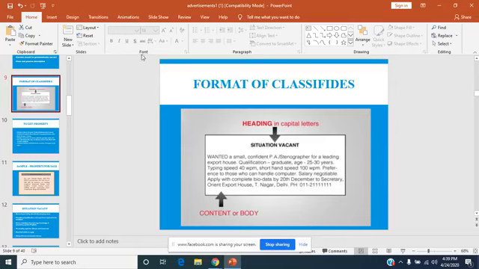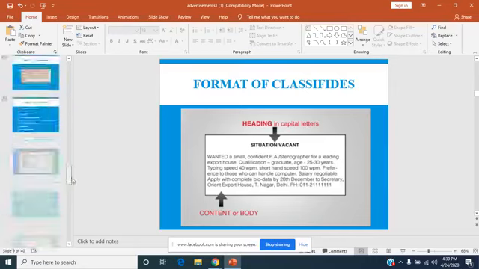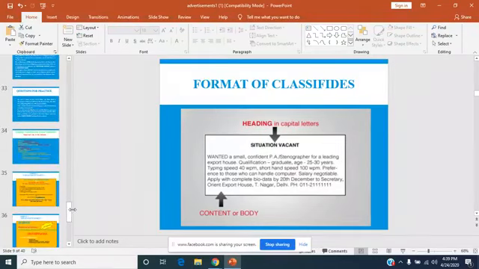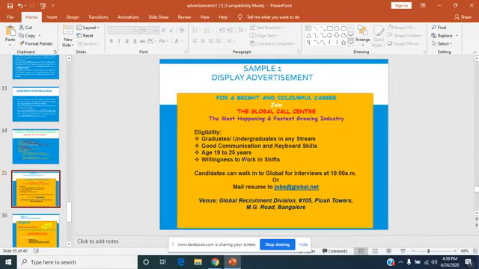The other type of advertisement is the display advertisement. In display advertisement, you need not do many things. You have to be more creative. You may use some slogans, some jingles, some catchy phrases. Again, the title and the address are compulsory, and the details which you put in the body should be very beautifully arranged.